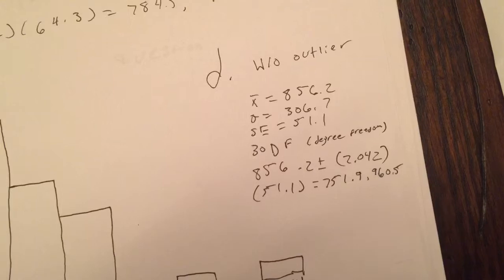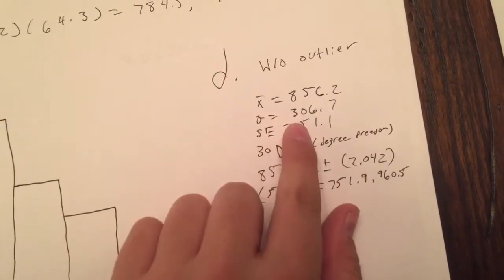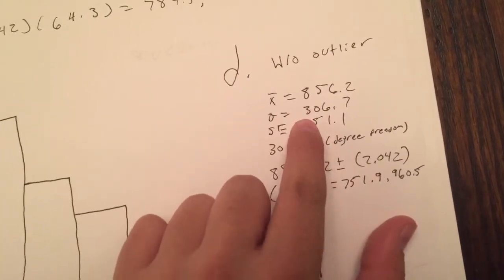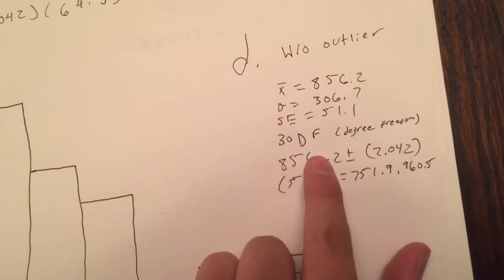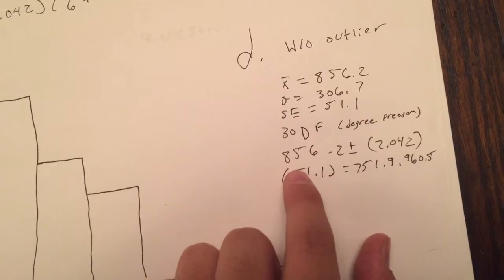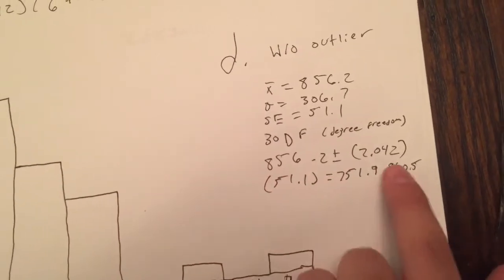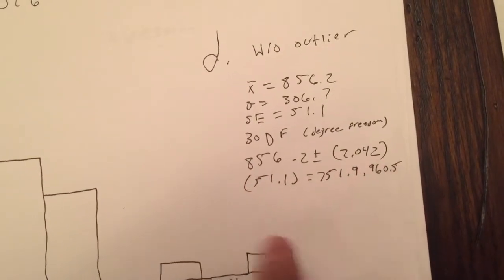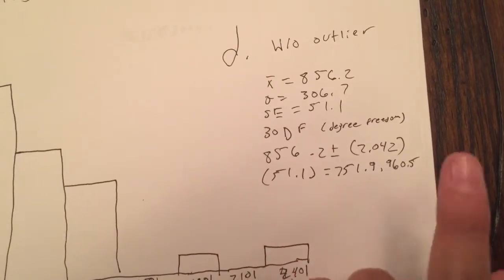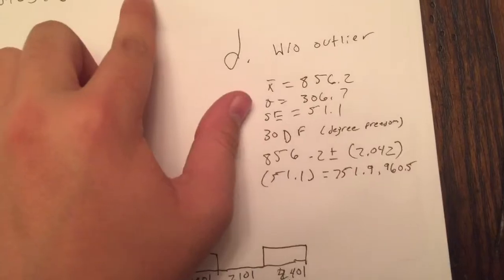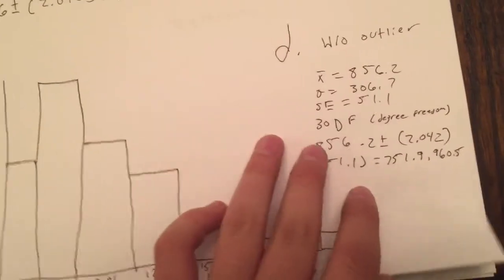Come down to D, and you're going to calculate it without an outlier. Your mean is going to be 856.2, standard deviation of 306.7, standard error of 51.1. Your degrees of freedom is going to be 30, and you're going to do 856.2 plus or minus that same 2.042 times 51.1, and that's going to equal 751.9 or 960.5. So that's how the numbers are different with or without an outlier.